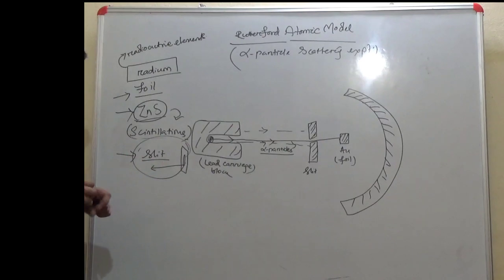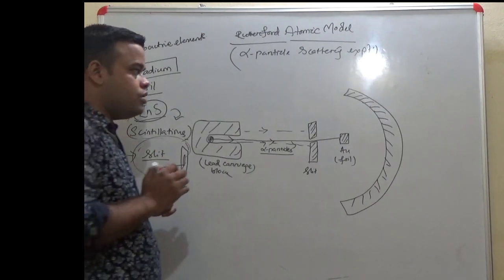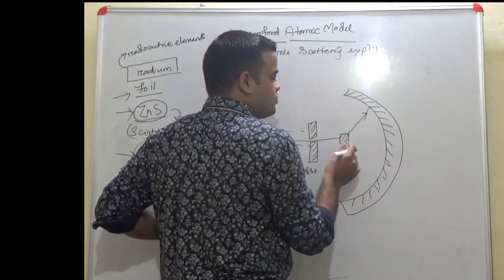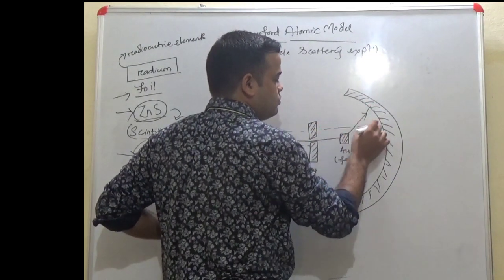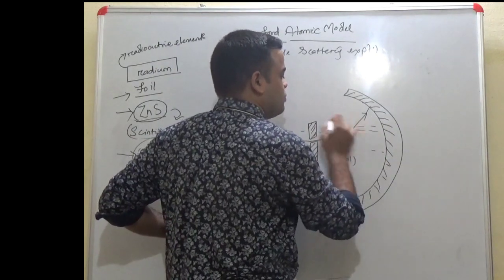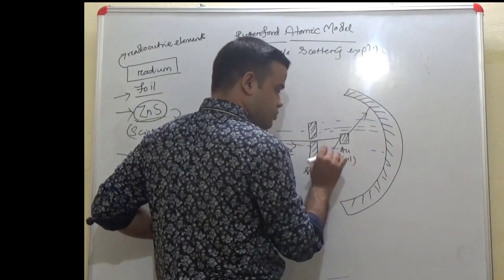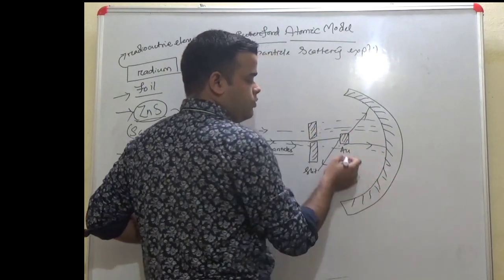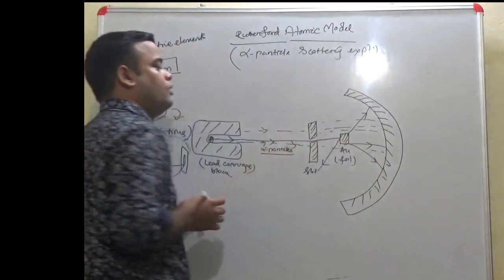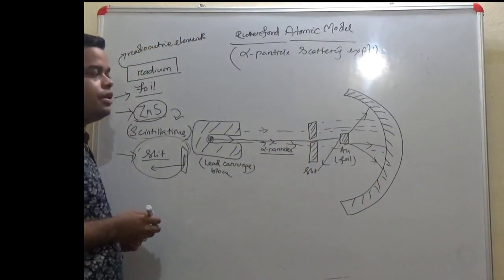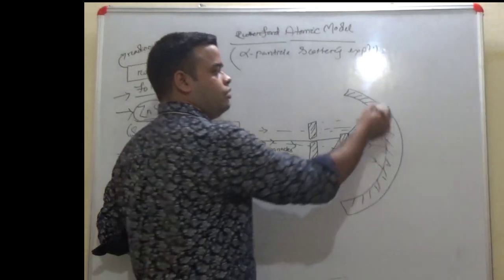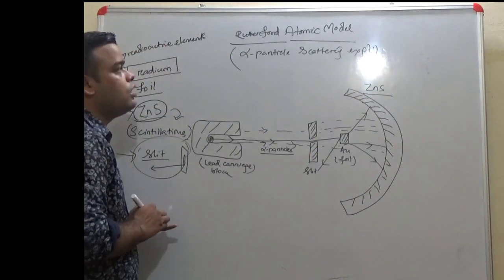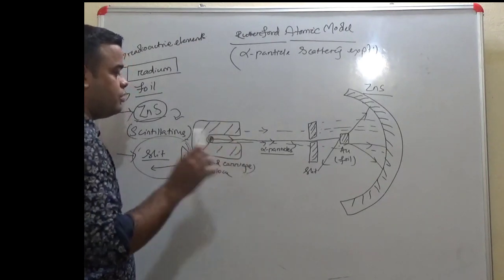What were the observations? This was the experimental setup of Rutherford's alpha particle scattering experiment.